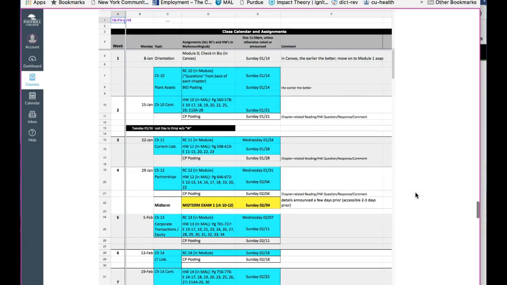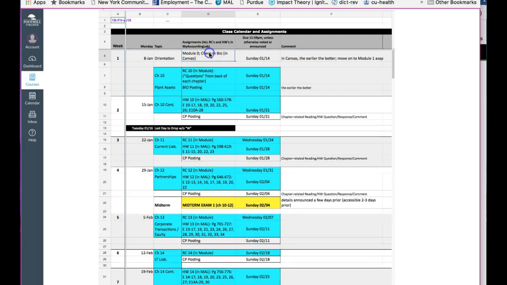Here's the setup of the class calendar. This column gives you the week number. This column gives you the date of that week's Monday. So here, January 8th is the first week. The 15th is January 15th for the 2nd week, and so on. The topic for each week, orientation in this case, plus chapter 10. In the 2nd week, continuation of chapter 10. Week 3 is chapter 11. The actual deliverables are also listed.